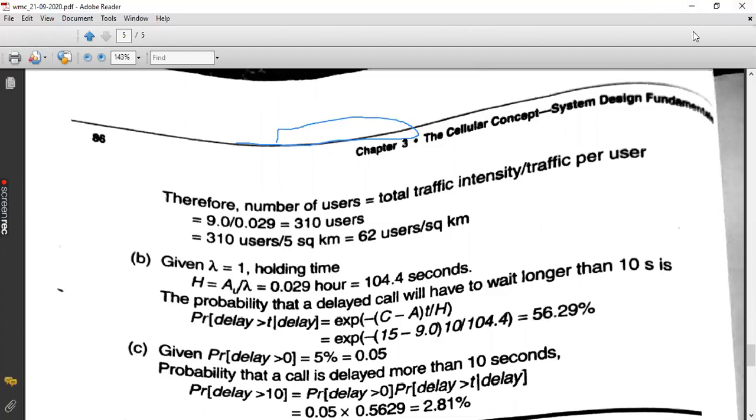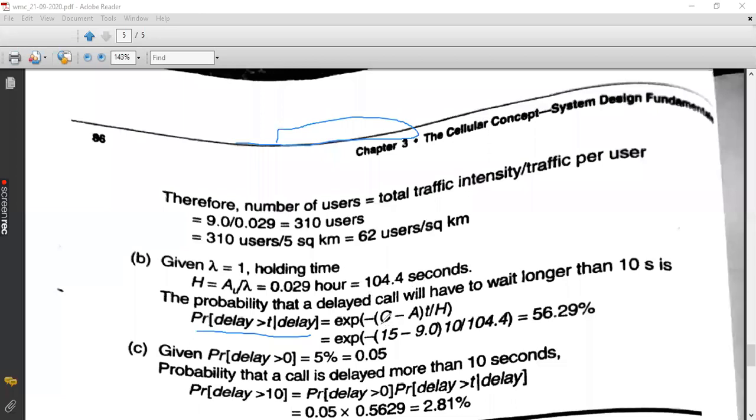What does it mean? Probability of delay greater than t given delay means already the call has been delayed, and the delayed call has to wait for more than t seconds in the queue. Yesterday from the Erlang C systems model, we have already gone through this particular equation. So directly you are going to substitute.